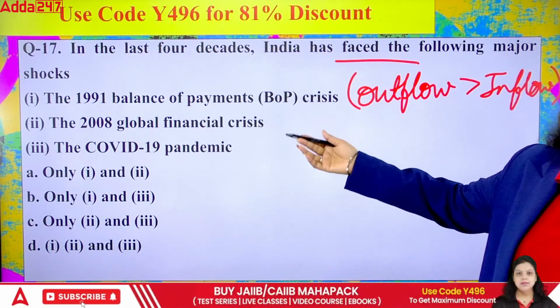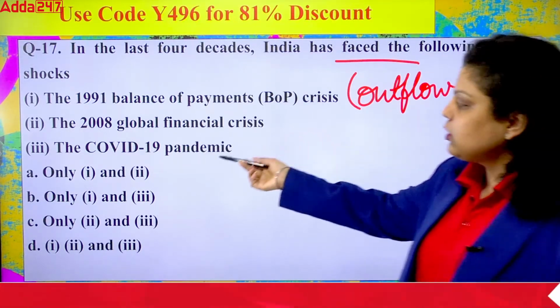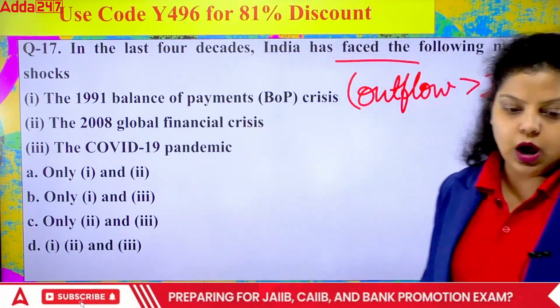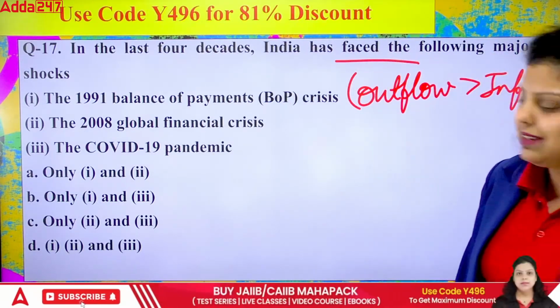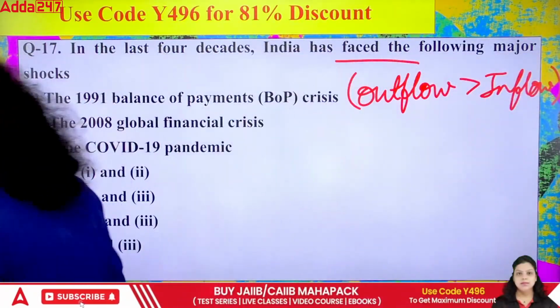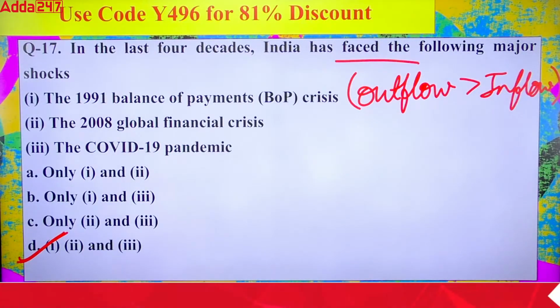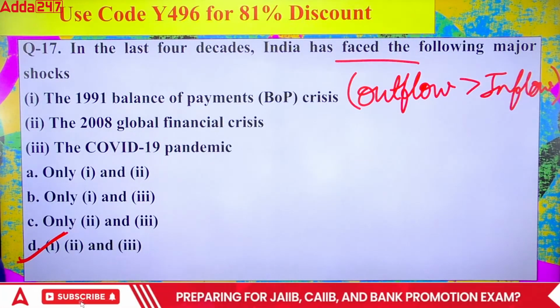And the 2008 global financial crisis we all know. And then the COVID-19 pandemic happened in 2020. So out of these three, what was the major shock the Indian economy faced? Very good, the right answer will be D. All are the major shocks the Indian economy has faced.